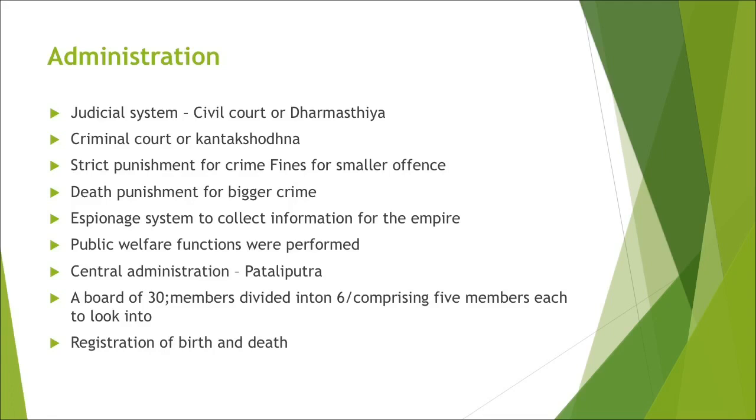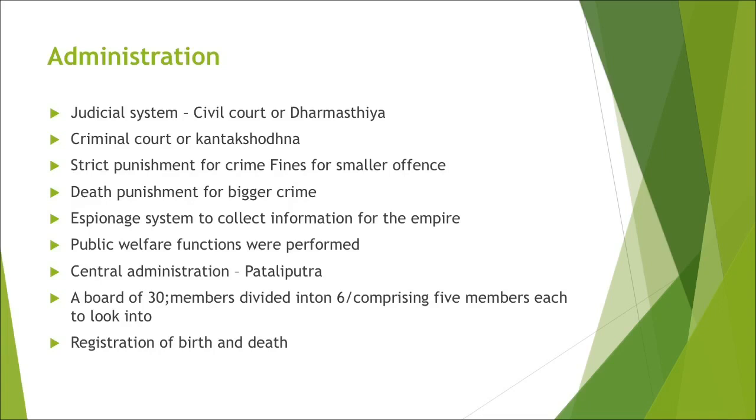Then, unlike today, they had an espionage system also. There were reporters throughout the empire to give reports to the king. The Mauryans performed various public welfare functions for the convenience of their people. Apart from these public welfare functions, the provincial functions, the administration, now we shift to the capital city, Patliputra.